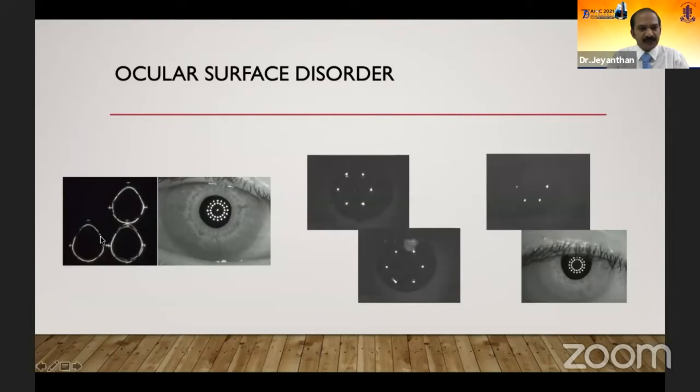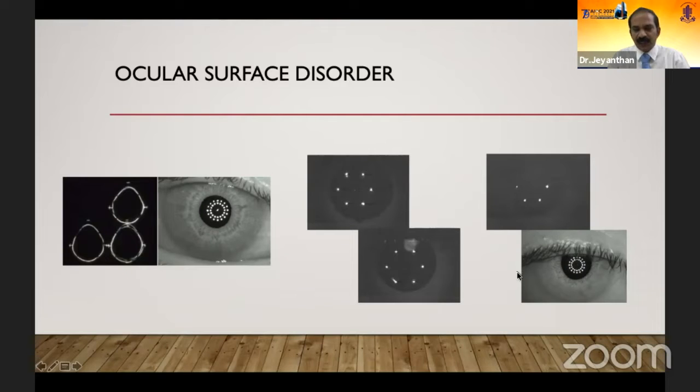In ocular surface disorder, dry eye, which is the most common, presents with all these. The first one is a manual keratometry value, where you can see the abnormal mire, which could not even be aligned. The second one is the Lenstar image. The image quality is not good. There is increased tear film height. The third one is from the IOLMaster, the typical tail-trail sign, where smudging of the images is seen.